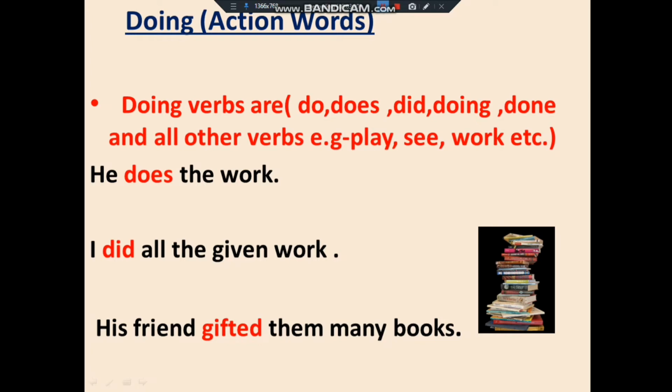I did it all. Third one, my friend gifted them many books. Again, gifted is an action word. So, all the doing words are action words. Doing verbs are action words. Okay, children. Now, let us recapitulate the topic. What we studied today, we studied about the being verb, having verb and doing verb. Being verb shows the existence or identity of a person, whereas have verb shows the possession or you can say belonging of a person, and doing words are action words.